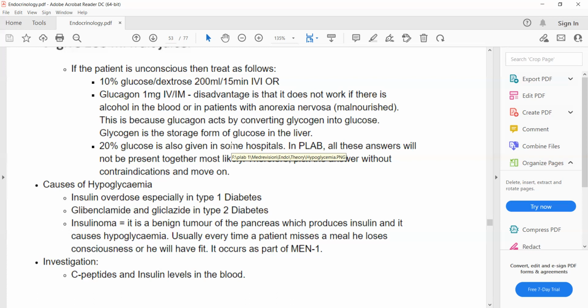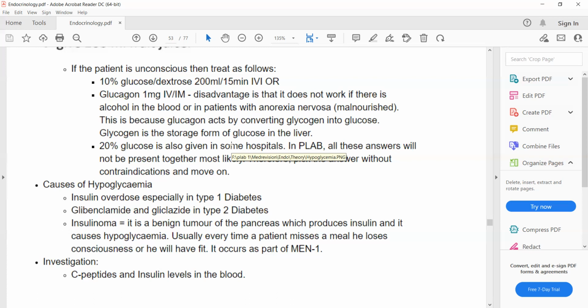Glucagon can be given as an intramuscular injection. So if it's difficult to have IV access, then we can use a glucagon injection. Glucagon causes glucose synthesis through converting stored glycogen in the liver to glucose.